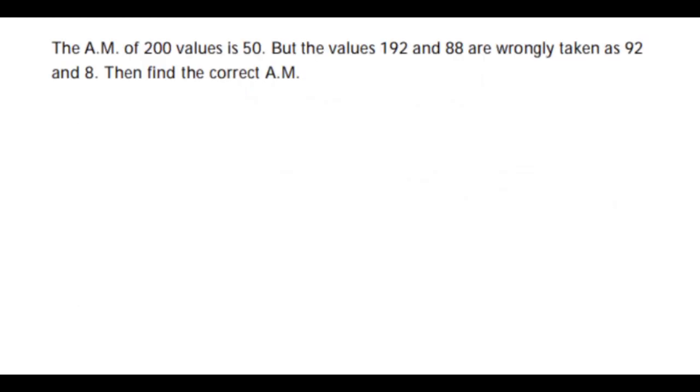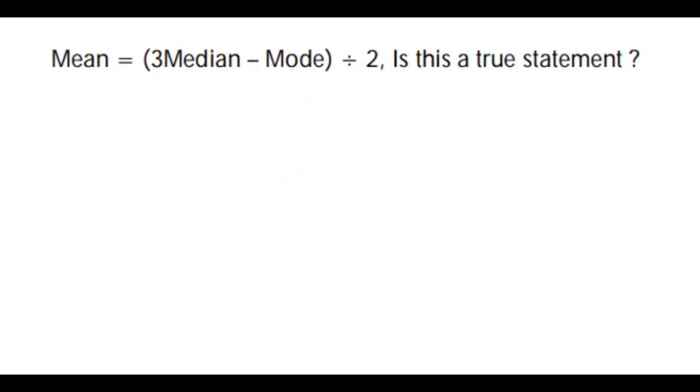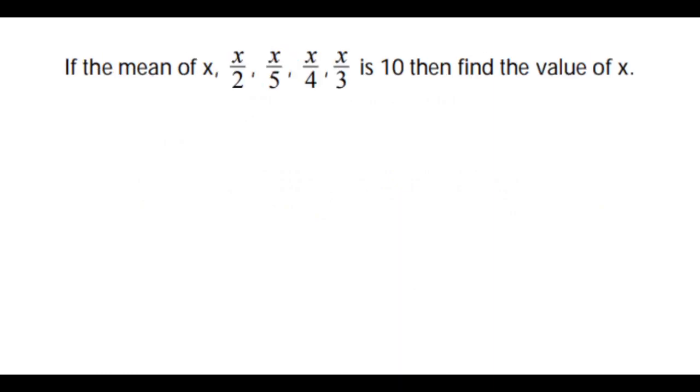So do you know this problem? The arithmetic mean of 200 values is 50, but the values 192 and 88 are wrongly taken as 92 and 8. Then find the correct mean. And I will show one more question. Yes, mean equals 3 median minus mode divided by 2. Is this statement true?